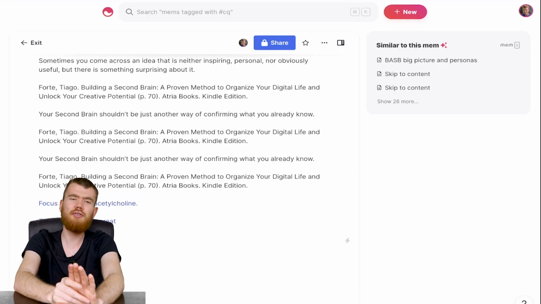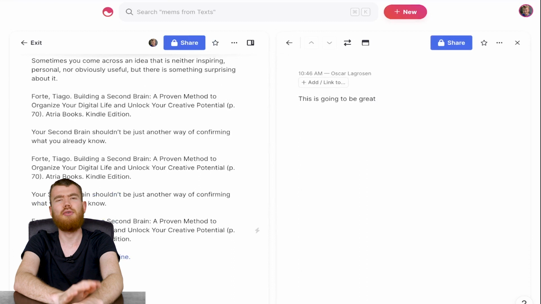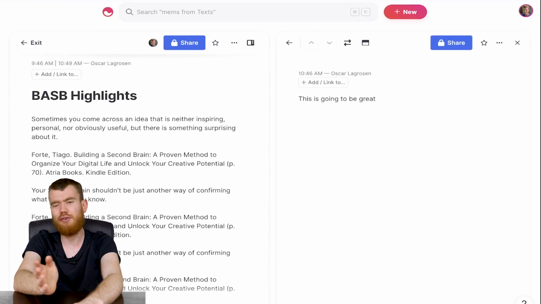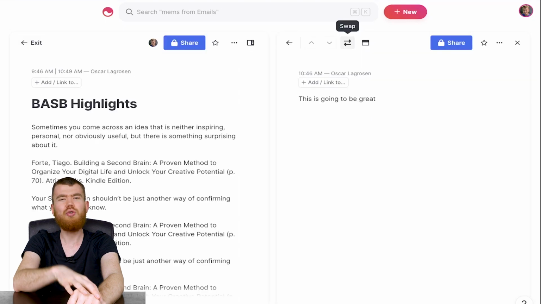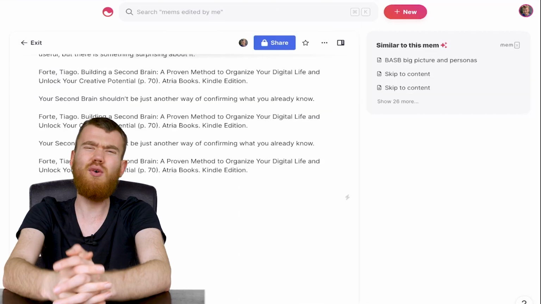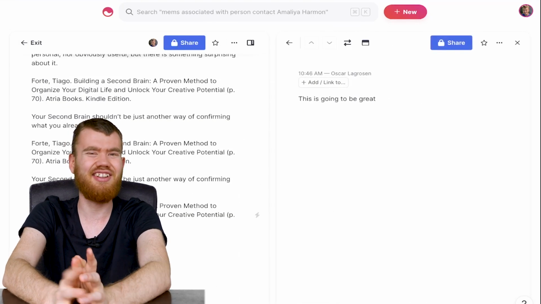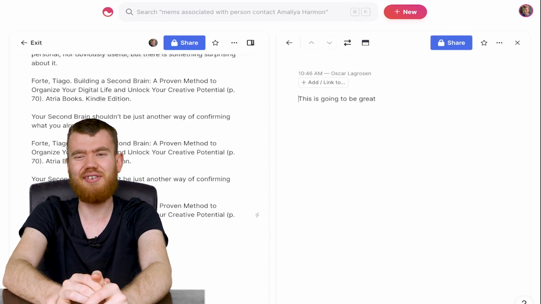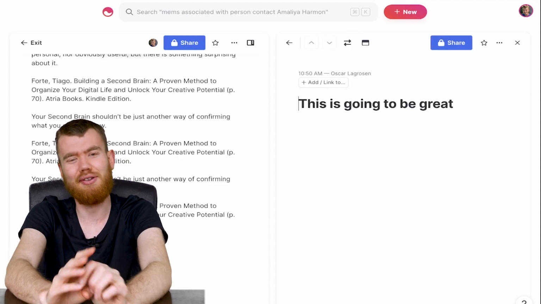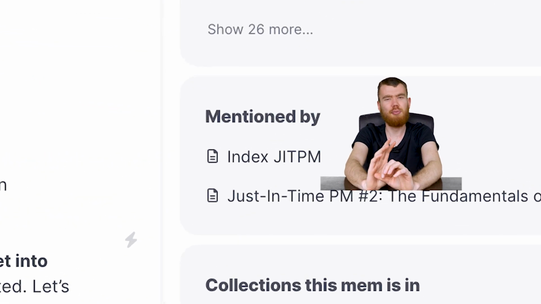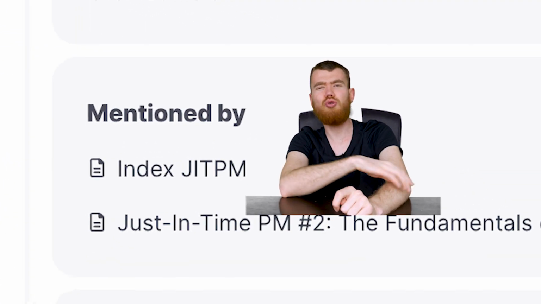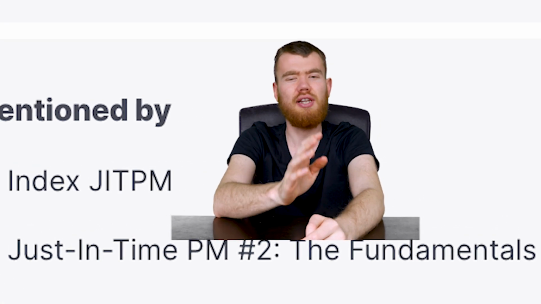And once you click on that link, it opens up on the sidebar right here on the right, which you can either expand on its own or switch sides. And unfortunately, the first line of that note is not a heading, so if you care about how it looks, you might have to adjust it manually though. Then on the right side here, you can see its backlinks and links from a specific document, so you can travel back and forth between those two.